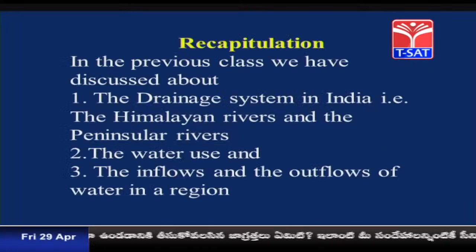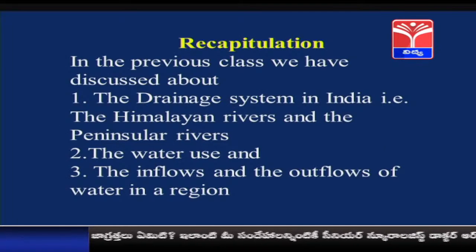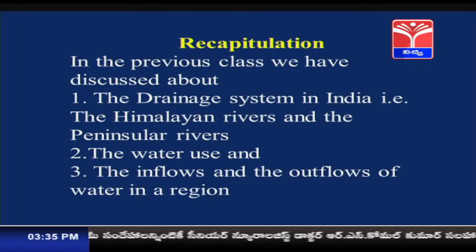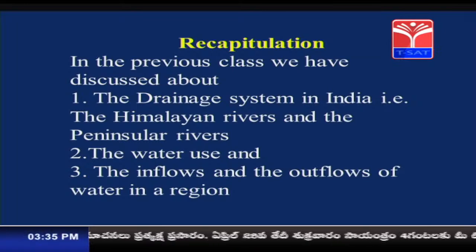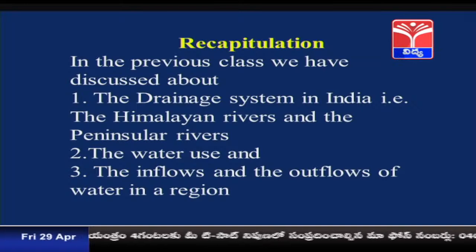Recapitulation. In the previous class, we discussed the drainage system in India, that is the Himalayan rivers and the peninsular rivers, the water use, and the inflows and outflows of water in a region. Children, we will now understand what we are going to learn in this class.